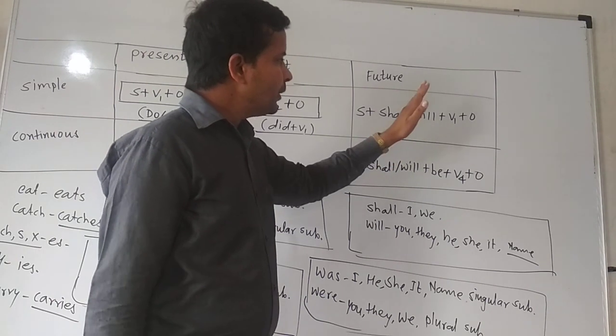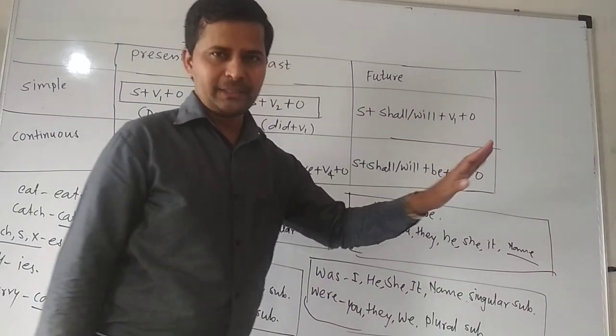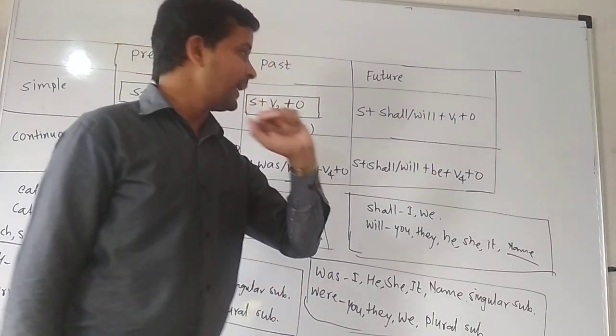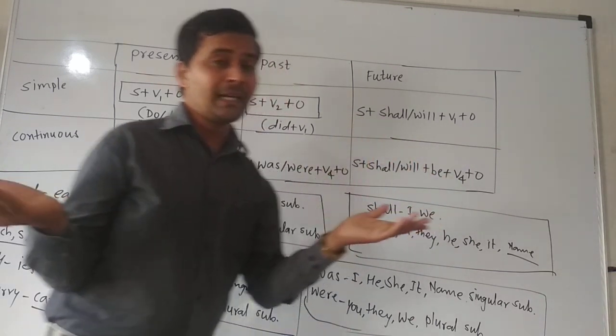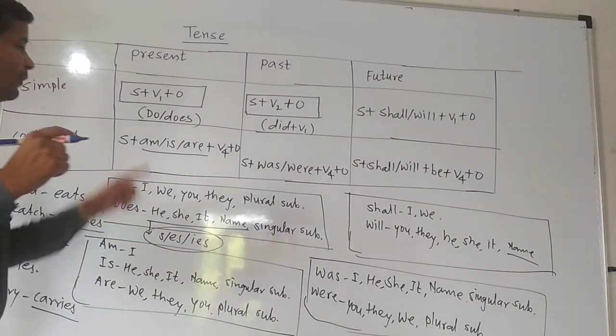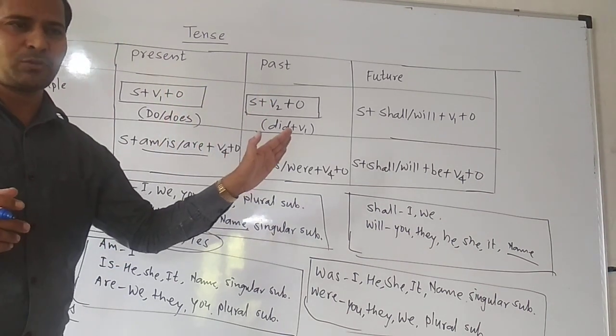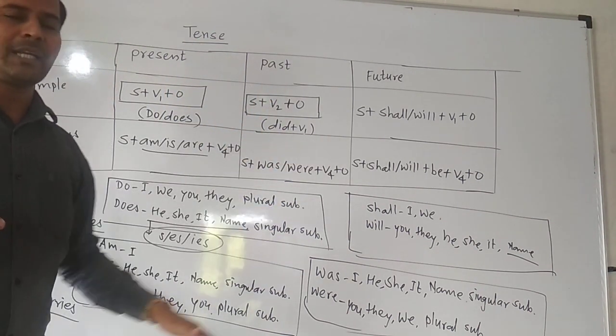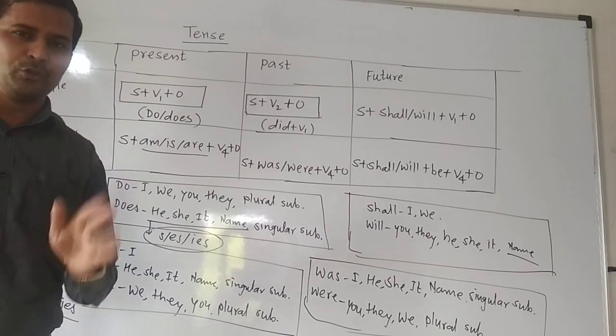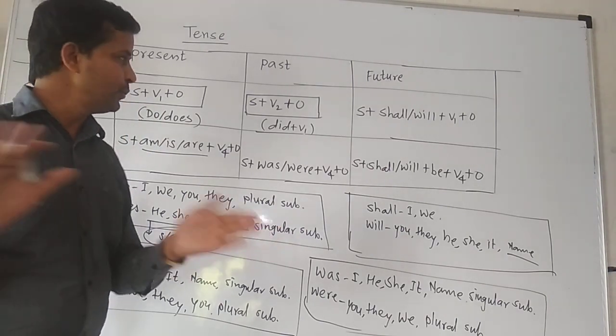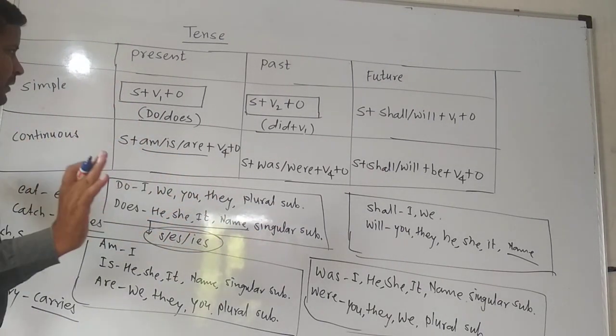They will play cricket. Then they will not play cricket. Actually, we have to use do, does, did in simple present and simple past tense only. In the rest of the tenses, helping verbs are already used there. That's why we should not use any different one.